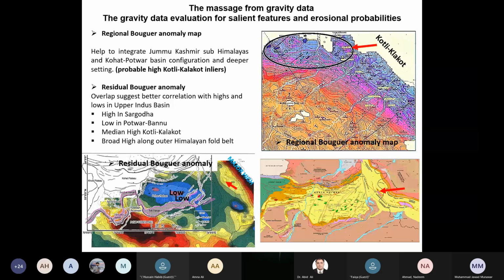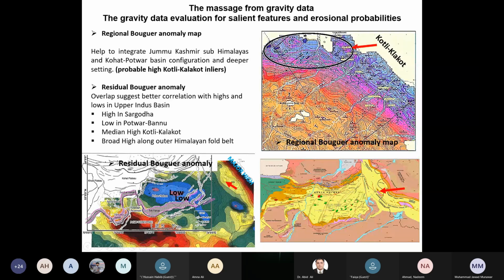If gravity data give us some message that could be of some value, telling some story of the highs and lows, the regional Bouguer gravity map does coincide with the salt range outline here, and you can see that the depth of the basement is increasing towards the north.